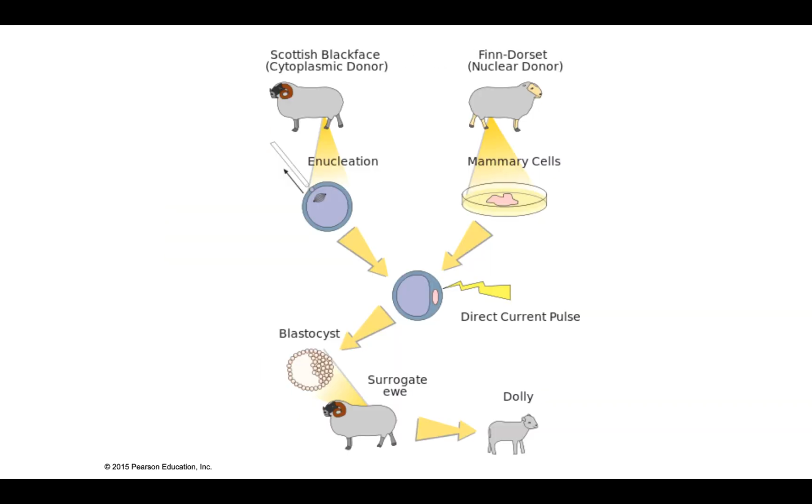So how did this work? Well, what was done, I should say, is that the surrogate mother, we took an egg from her, so she's the egg donor, and we enucleated it. That means we got rid of the nucleus. So that egg only contains all of the cytoplasm, okay? Doesn't contain the nucleus, which means it doesn't contain the DNA. Then our specialized cell type that we used here were the mammary cells, the mammary gland cells. That was a specialized cell.